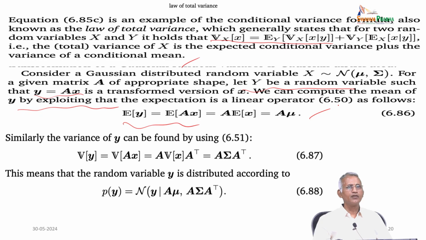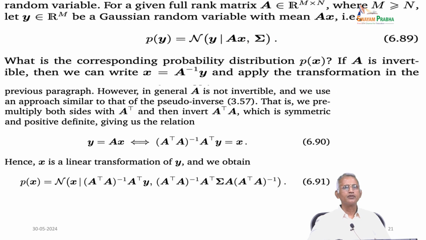Similarly, the variance of y can be found by using the equation variance of y equal to variance of Ax, which is A times variance of x times A transpose, equal to A sigma A transpose. This means the random variable y is distributed according to P of y equal to N of y given A mu, A sigma A transpose.